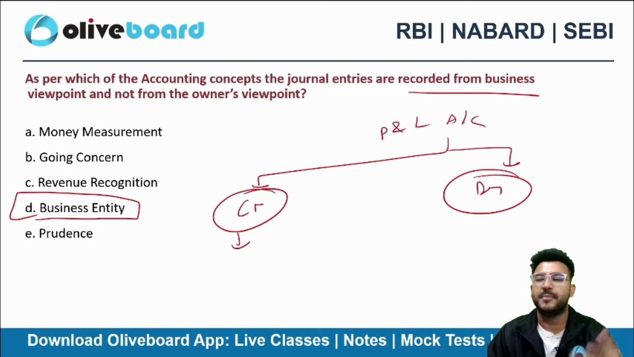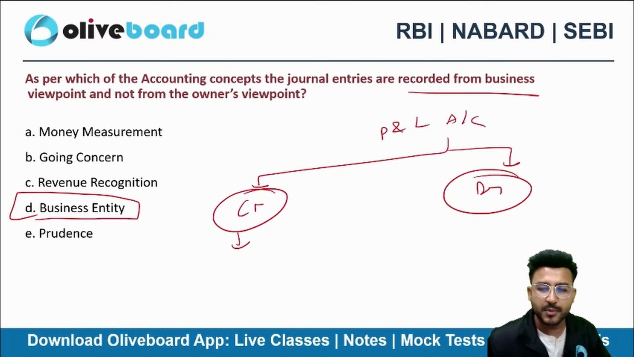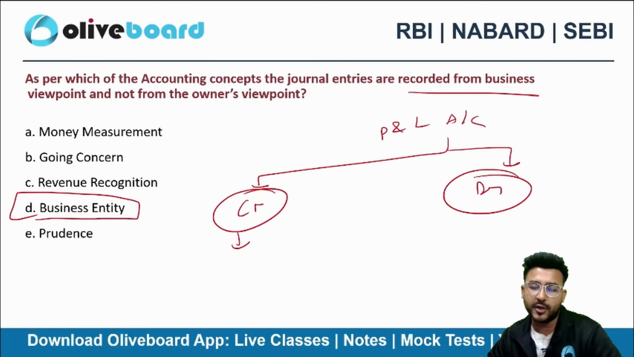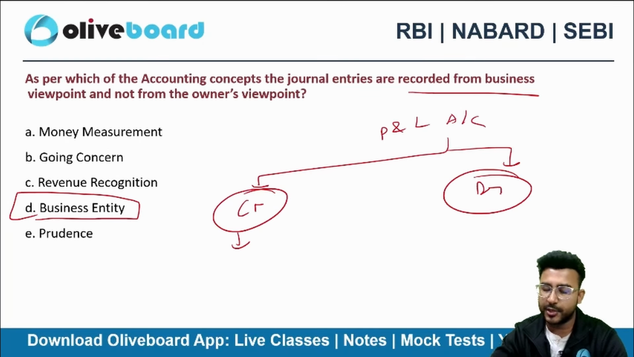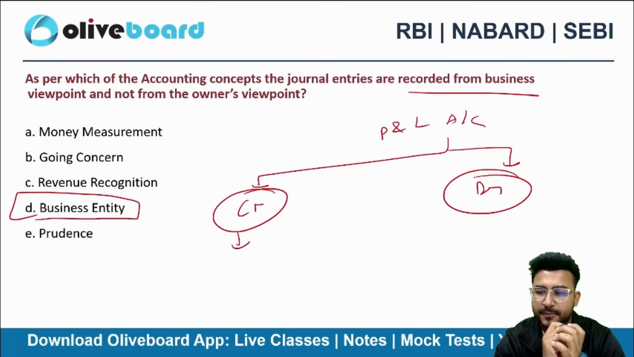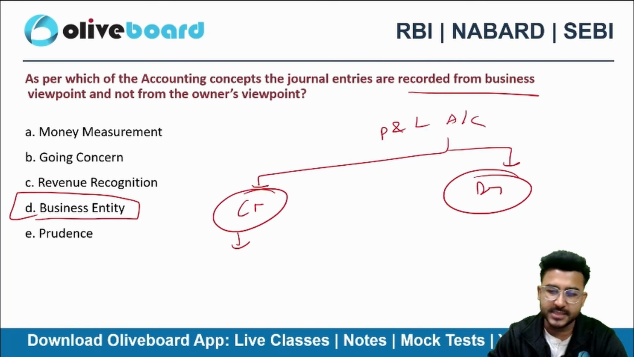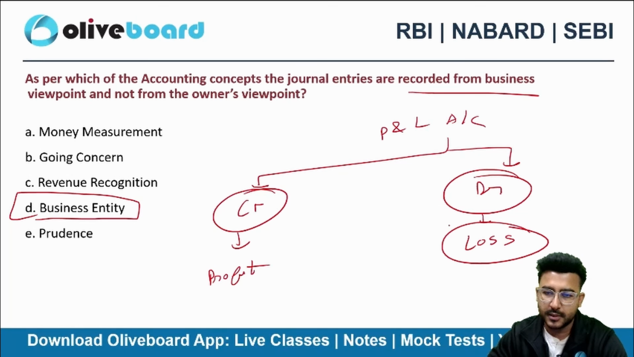What is the meaning when the P&L account is having a credit balance? Profit or loss? There is a credit balance in my P&L account. Is it a profit or a loss? That's a profit. When P&L account is credit, that's a profit. When P&L account is debit, that's a loss, right?